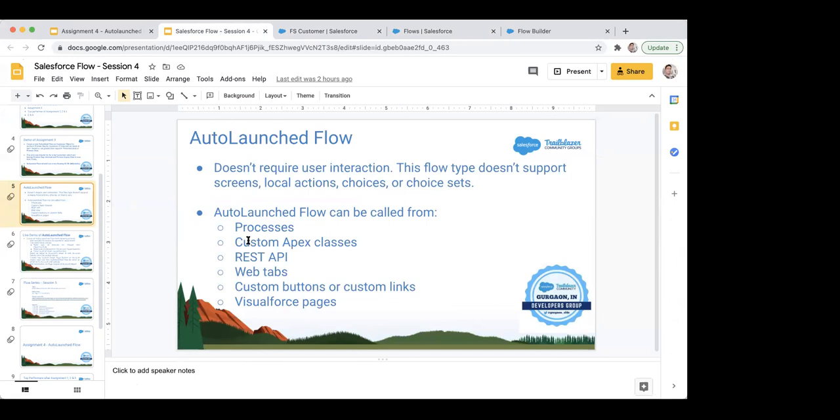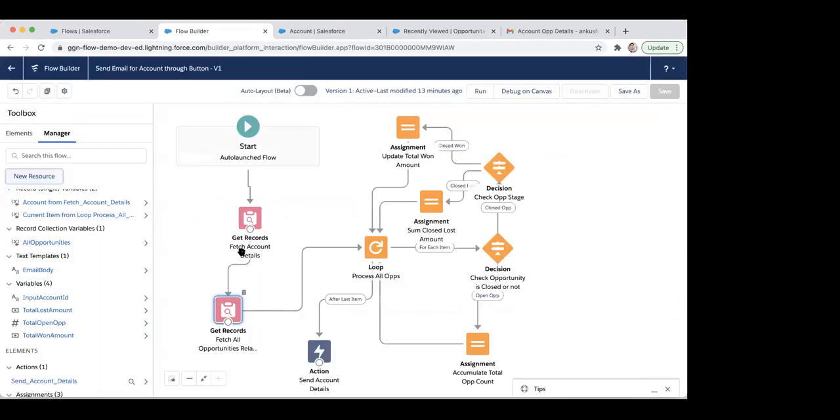And Ankush, can you please show the input account ID? Can you please refer to that, if you can? Yeah, sure.